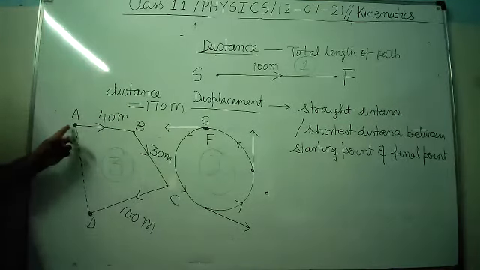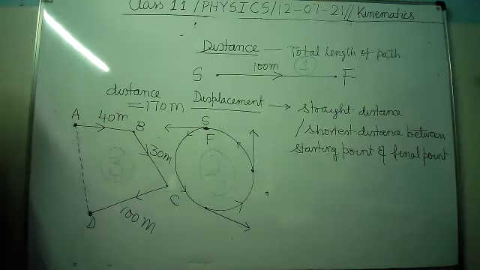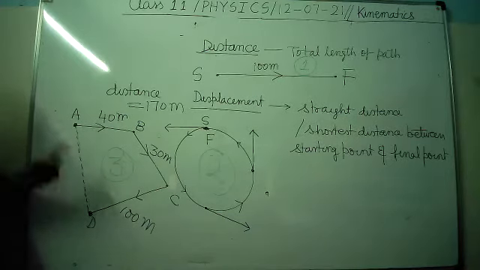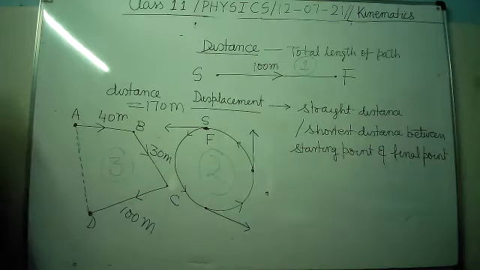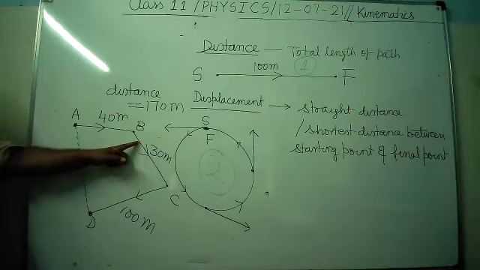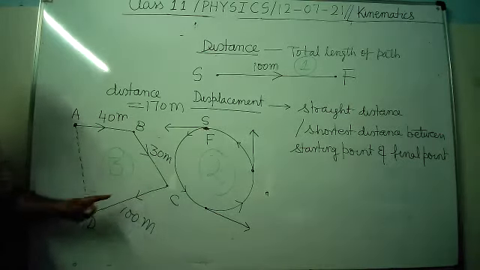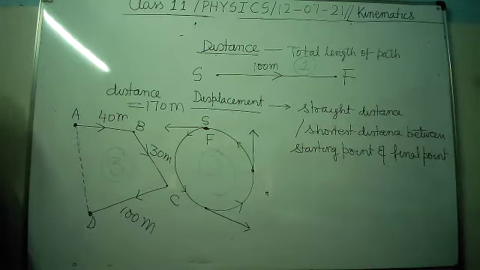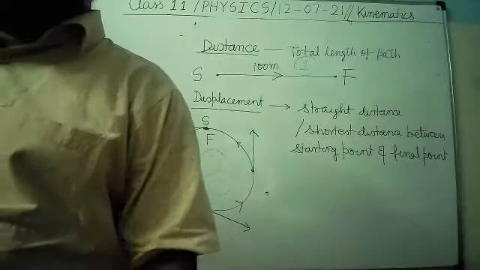Because you can see from A to B there is one direction. From B to C direction has changed. And from C to D, once again the direction has changed. Therefore, this whole motion is not one dimensional. Only from A to B it is one dimensional. Only from B to C it is one dimensional. Only from C to D it is one dimensional. It is clear? So this is about distance and displacement.